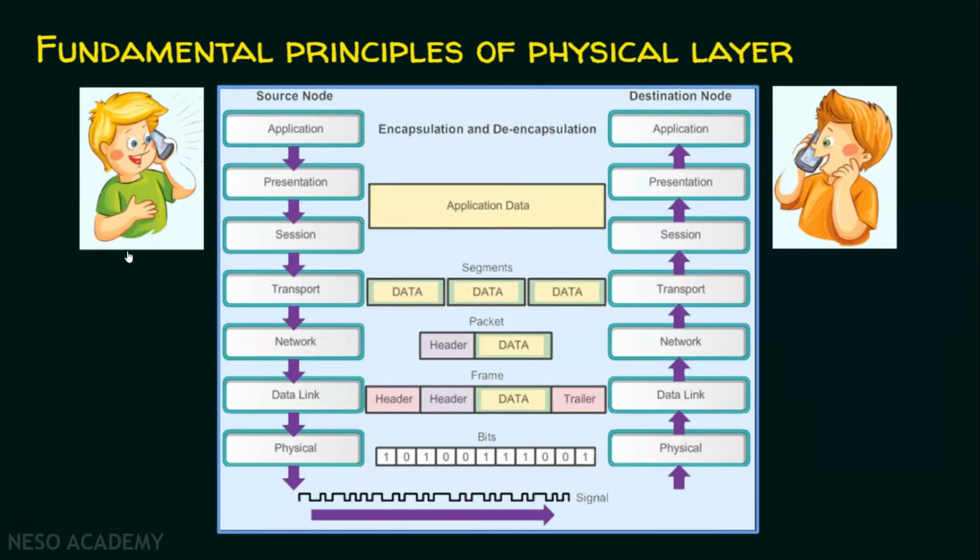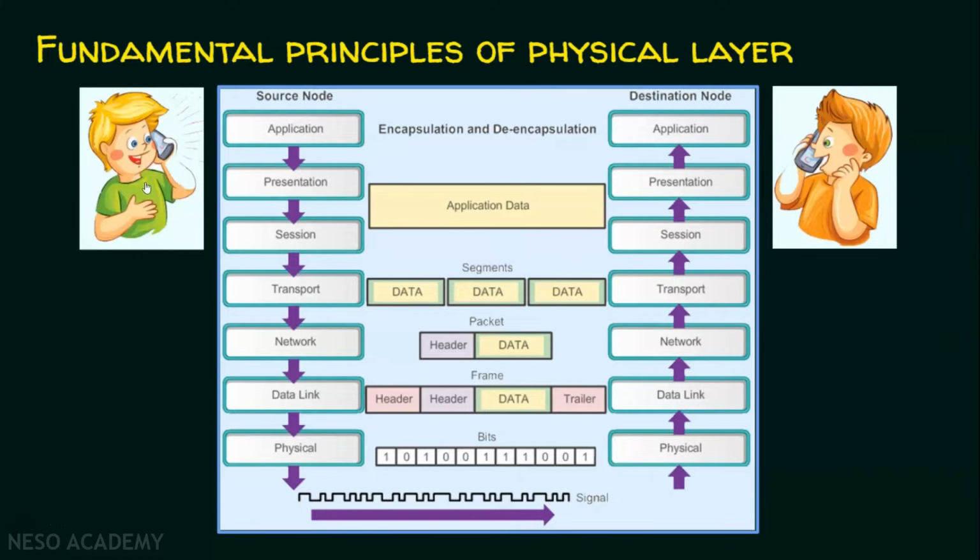As I mentioned, he is the sender, he is the receiver. The sender interacts with the application, that is WhatsApp. This WhatsApp application collects all the data generated by the sender, so whatever he speaks is collected by the application. This application gives the data to the presentation layer. In the presentation layer, data is translated, compressed and encrypted. WhatsApp does end-to-end encryption.